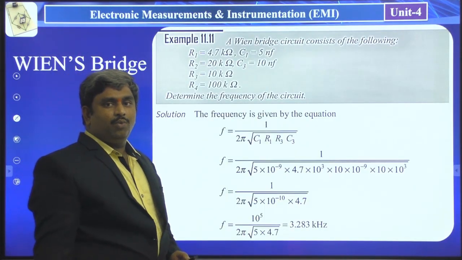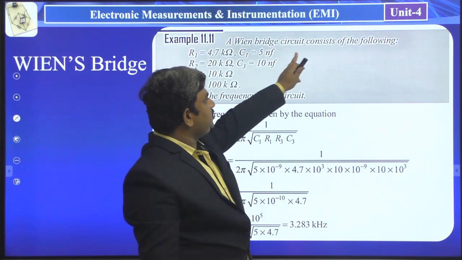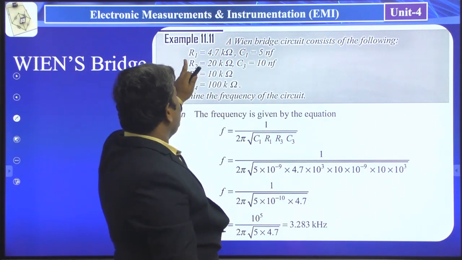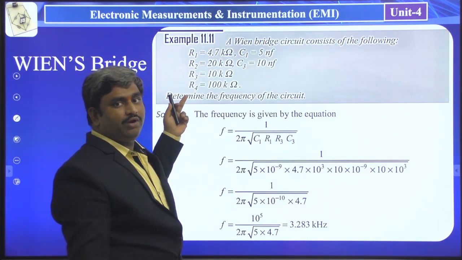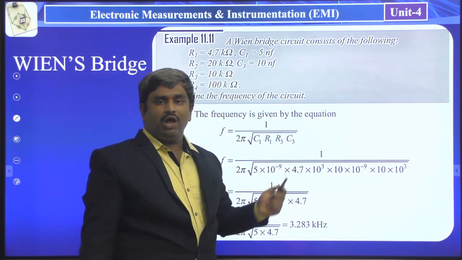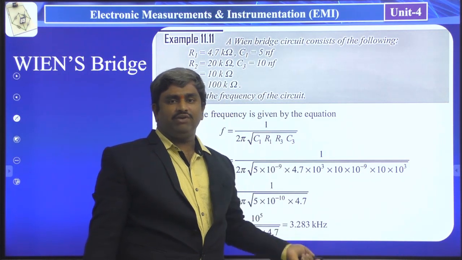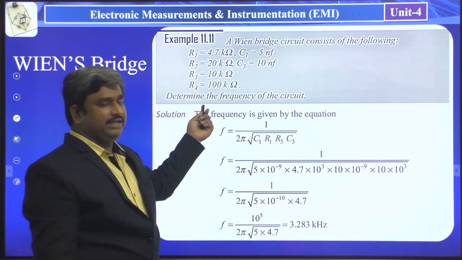Right, let us see one problem here. An example is given: a Wien bridge circuit consisting of the following component values: R1, R2, R3, R4. Here we have R1, R2, R3, R4 values and C1, C3. So almost all the component values are given. Then what we have to find here is the frequency.